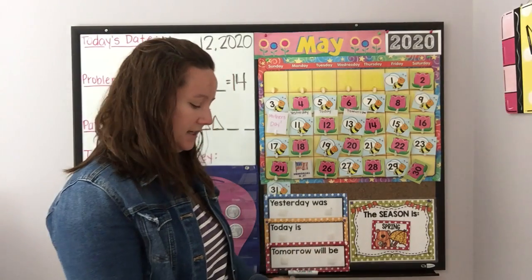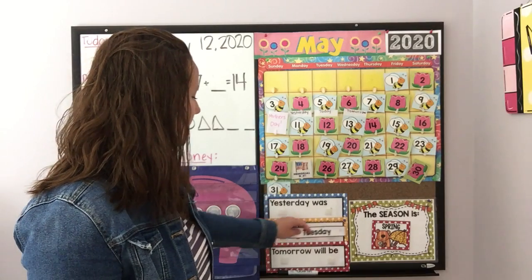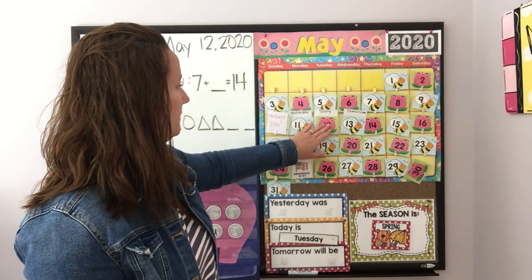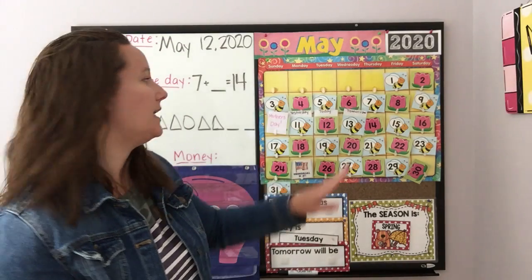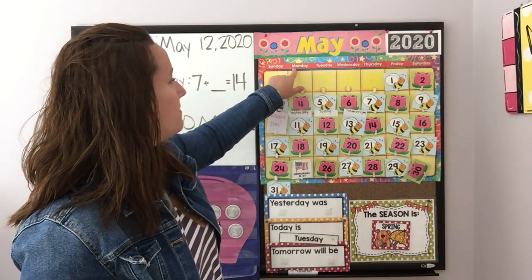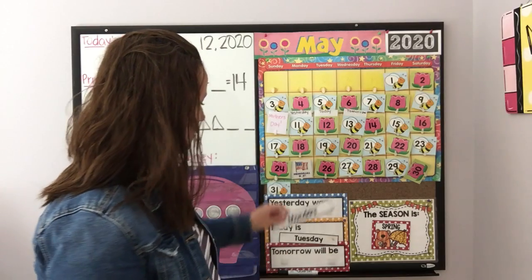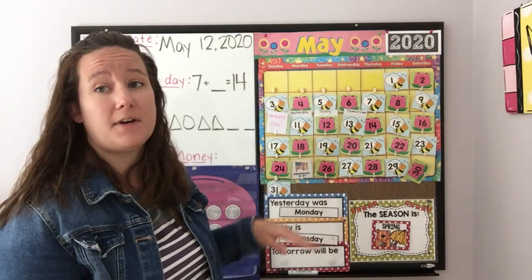Today is Tuesday. Very good. Okay, so if today is Tuesday, we need to find out yesterday. We go back one day. So let's hop back. Yesterday was Monday. Good job. And if today is Tuesday, we need to find tomorrow.